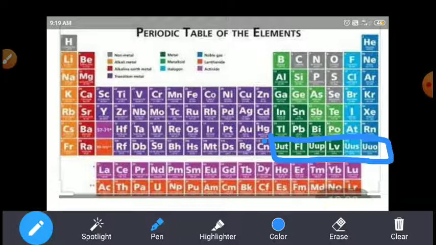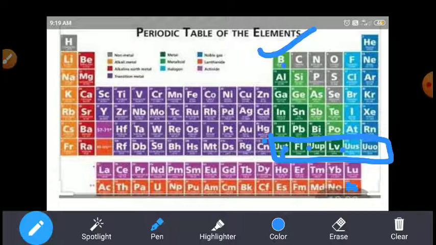So these elements are there. These elements are still incomplete, because only their general names are mentioned here, like Eka-boron and Eka-aluminum, which we mentioned earlier. If any element could be found in the atmosphere, and its atomic mass and chemical property relate to group 13, then it should be kept in this position.